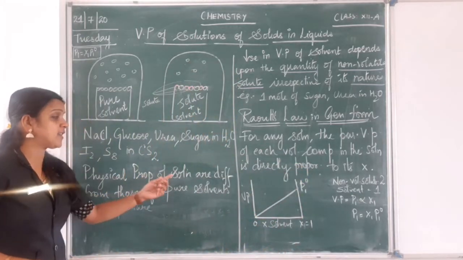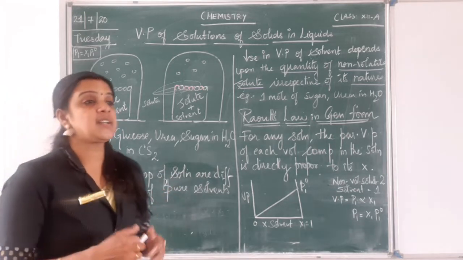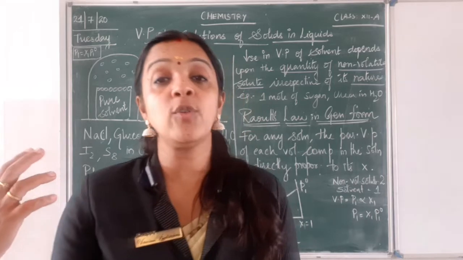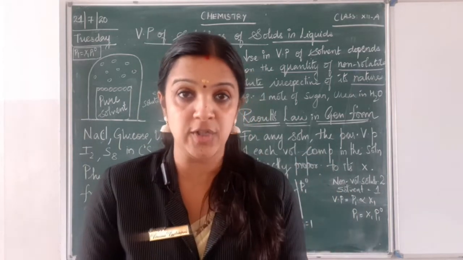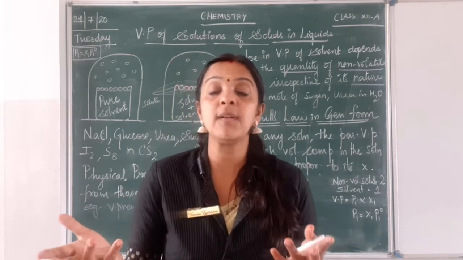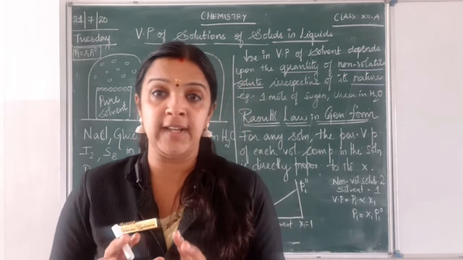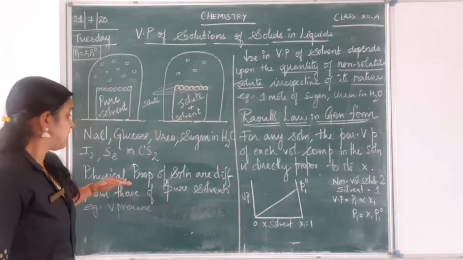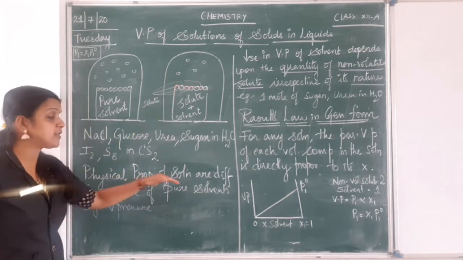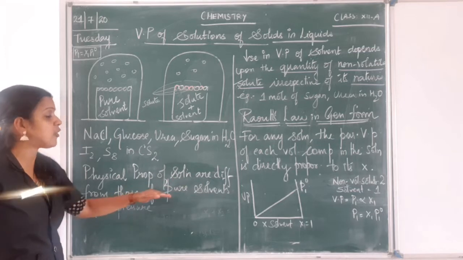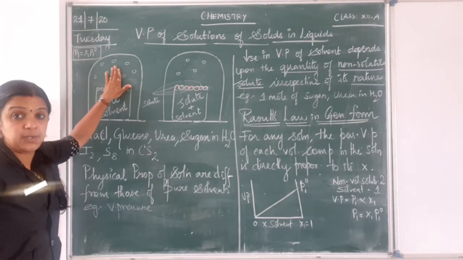Now the physical properties of a solution are different from those of the pure solvent. See, children, understand, when I say solutions, whether a pure solvent or a solute and solvent, there is no chemical bonding actually present. In solutions, we don't have chemical bonding, right? There are only forces of interaction. So when I say physical properties, I mean nothing but vapor pressure. So physical properties of solutions are different from those of the pure solvent. When a pure solvent is present, it has some vapor pressure, right?